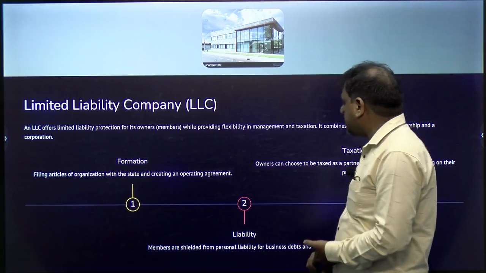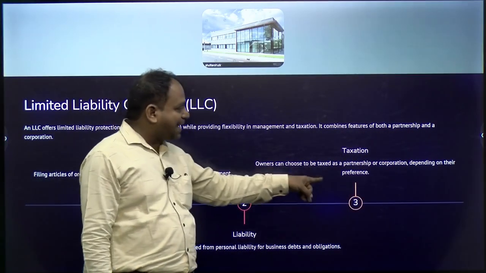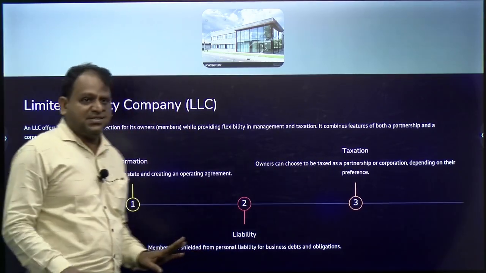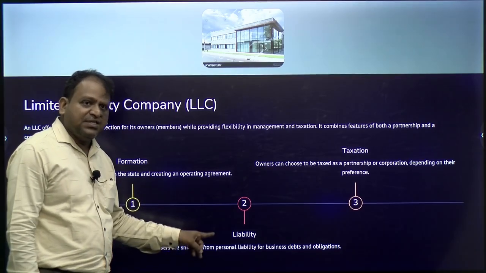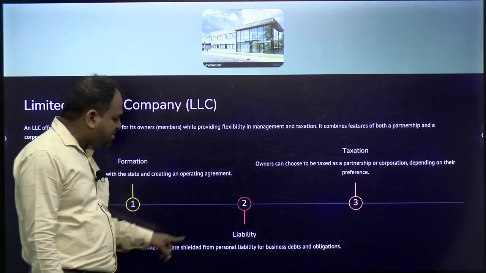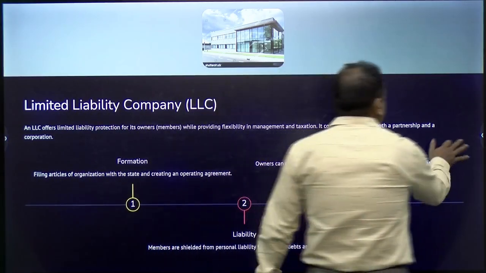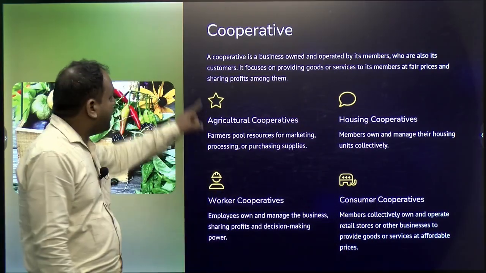Coming to the taxation system, owners can choose to be taxed as a partnership or corporation depending on their preference. Right. So, the liability, as I told you, is limited. Members are shielded from personal liability for business obligations. Having said that, one more thing I would like to emphasize: cooperative societies.